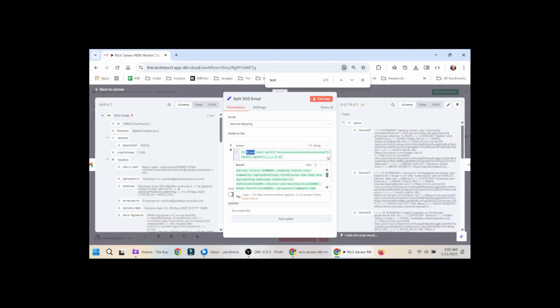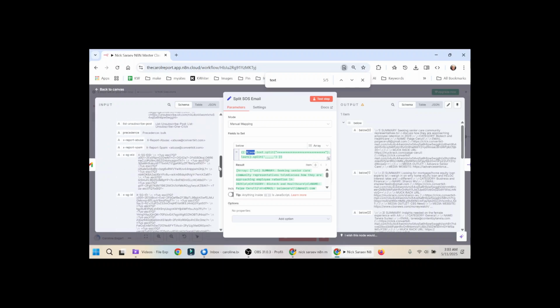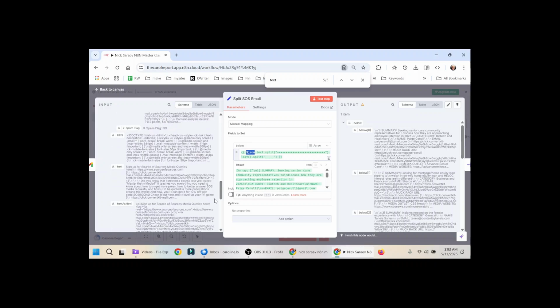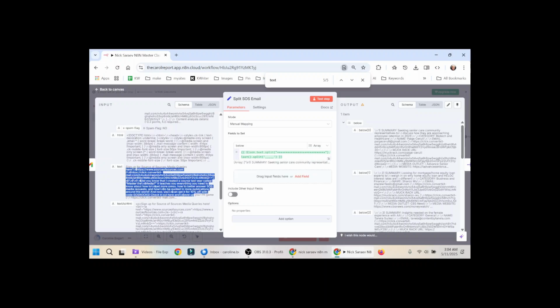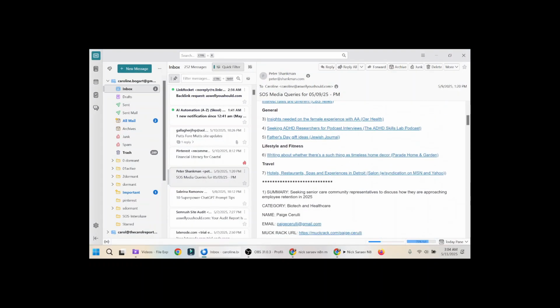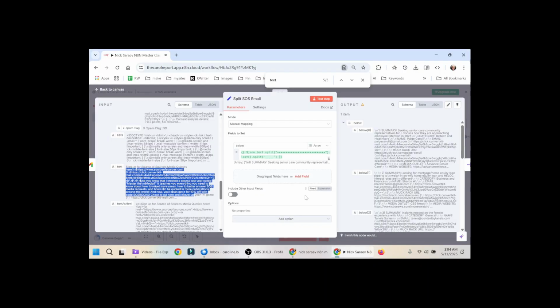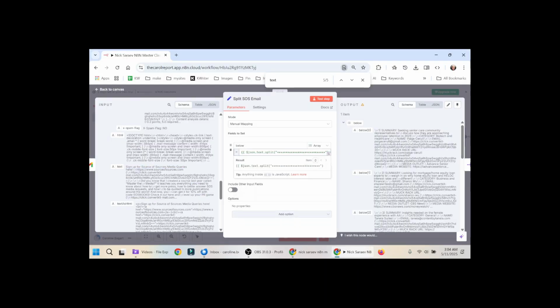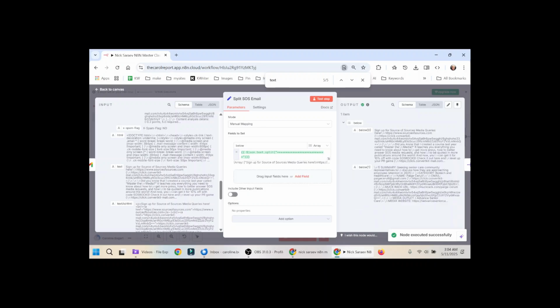$json inside the curly braces is your most previous input. So it's the Gmail output. Text is the name of the field that Gmail gives us to represent the content. There's HTML, there's text, and text is the one we're going to use. That's our email. Then we're going to split the email at those asterisks that separate the introduction from the queries. And then we'll have two nodes in our array. So this is above the asterisks and this is below the asterisks.